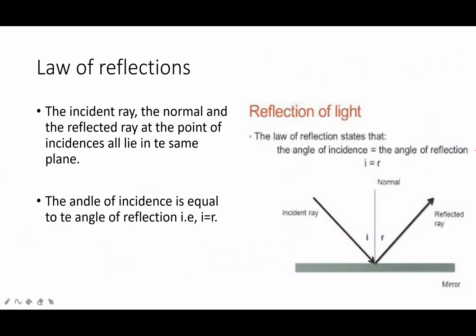Laws of reflection. The first law: the incident ray, the normal, and the reflected ray at the point of incidence all lie in the same plane.